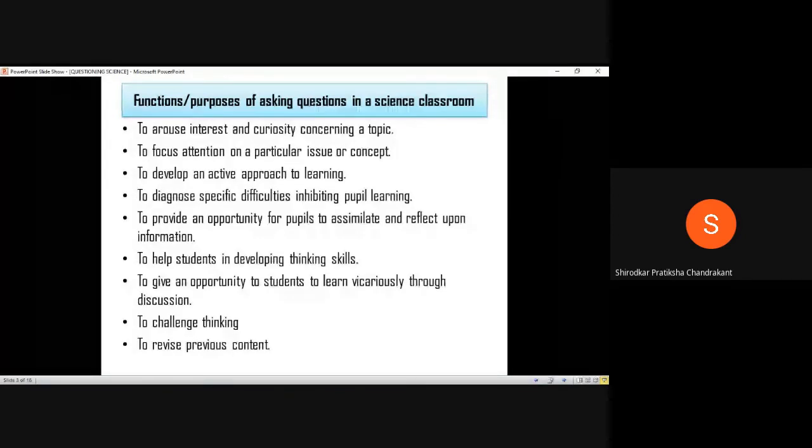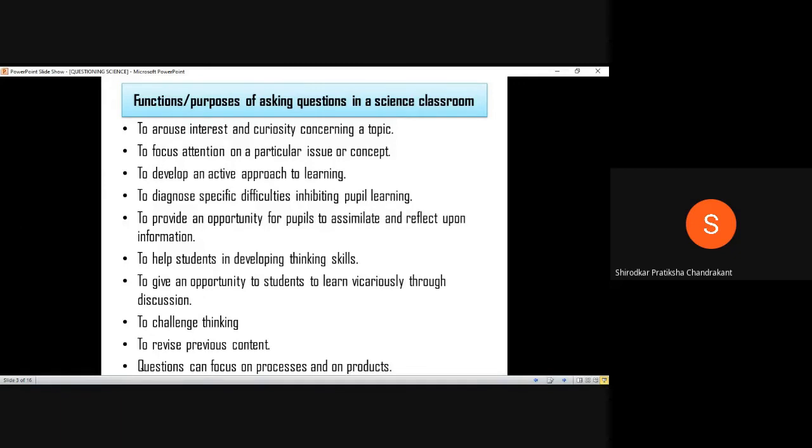It is very common that we use questions to revise the previous content. We go to the class and we ask students, this is what we have learned in the previous class, so tell me, what is this?